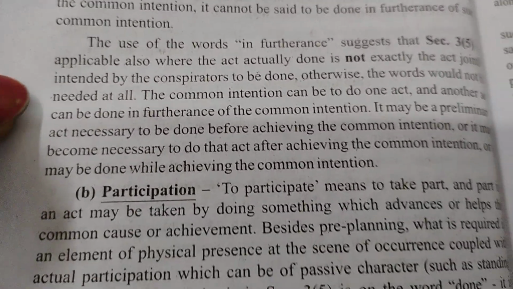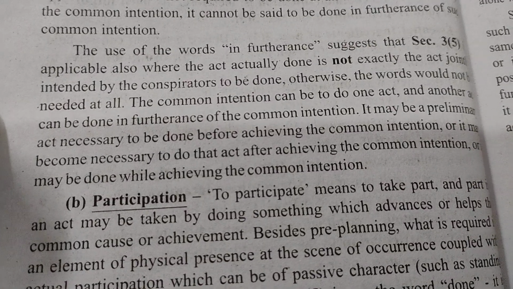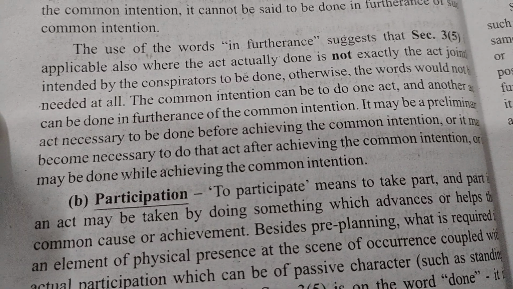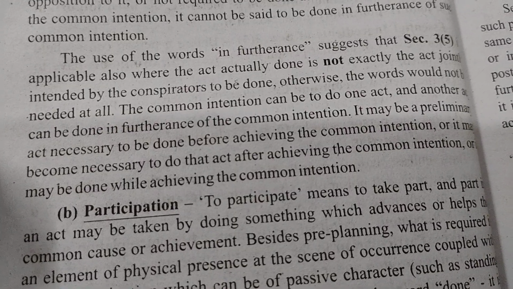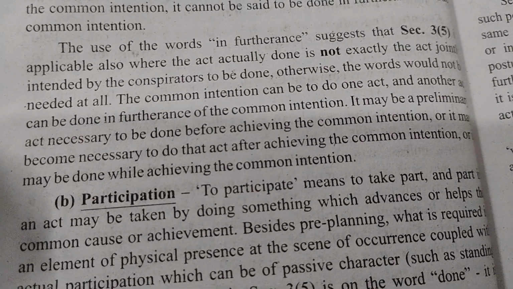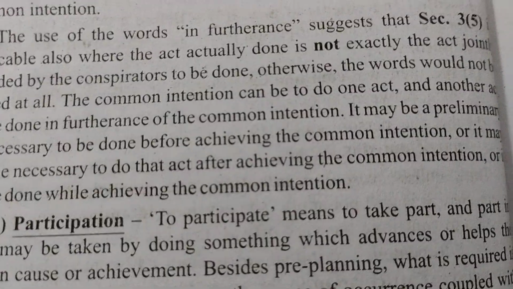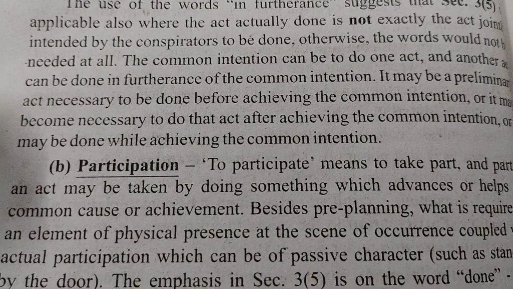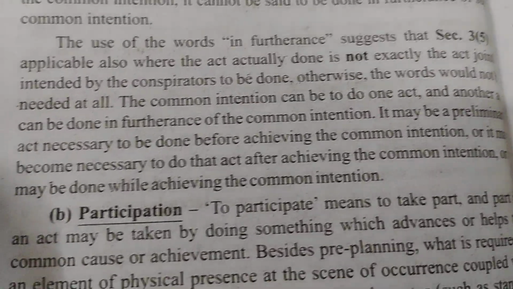The use of words in furtherance suggests that section 3 clause 5 is applicable also where the act actually done is not exactly the act jointly intended by the conspirators to be done. Otherwise, the words would not be needed at all.